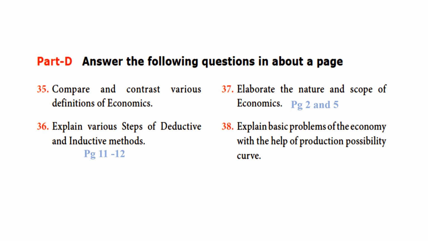And then: explain basic problems of economy with the help of the production possibility curve, from page 17 to 18. The thing that we have learned today: on 17 to 18 there is the topic 1.10, production possibility curve, up to page number 18.